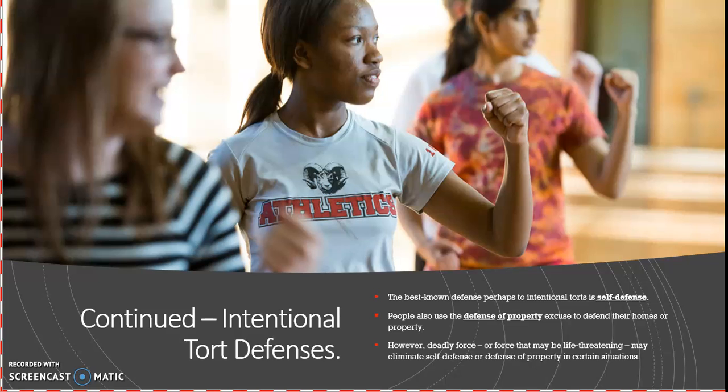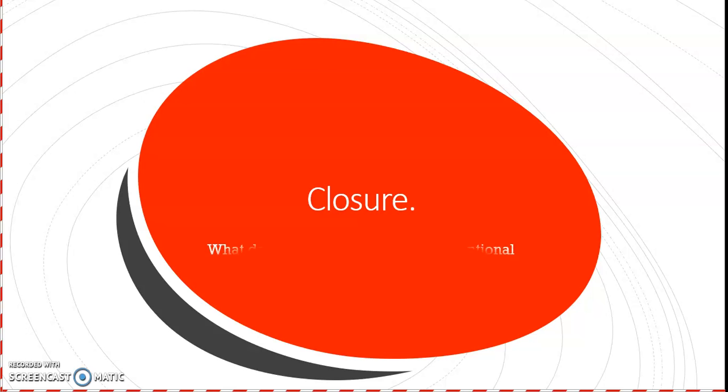If somebody breaks into your house, tries to steal something, they have a gun and you knock the gun away and you shoot them in the leg, and then you stop, that would be self-defense, right? Defense of property. However, if you continue to shoot the person once they're shot in the leg and not moving or not a threat anymore, if you shoot them then 17 more times and kill them, that's not self-defense anymore. That's not defense of property. That's murder then.